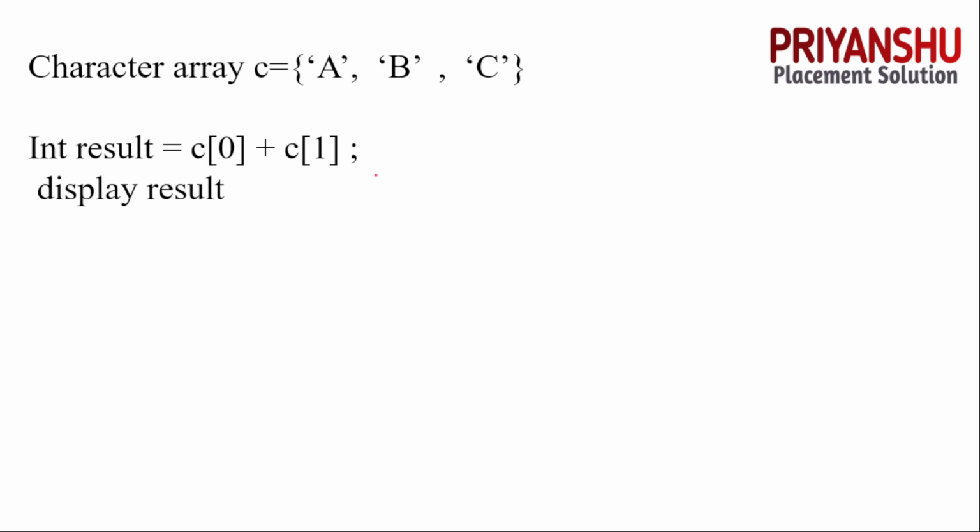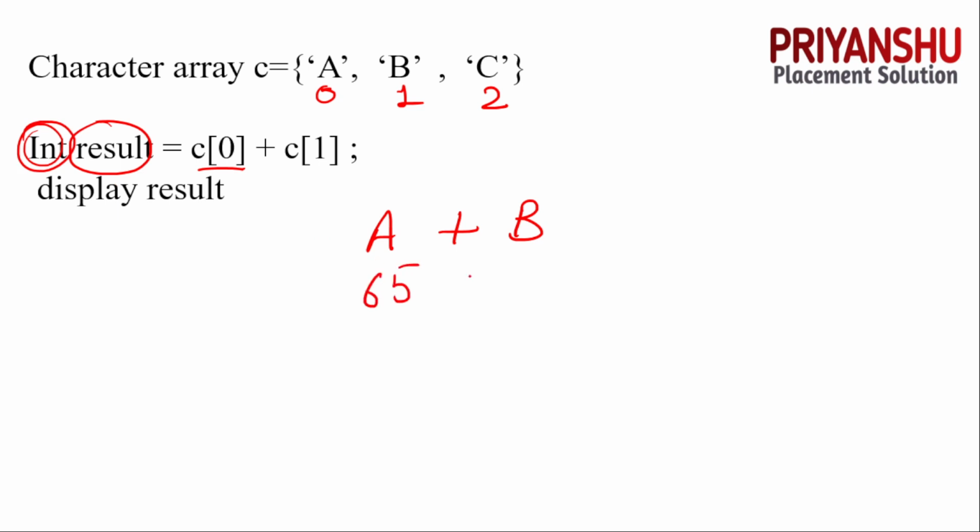Okay, so let us discuss the next question. Next question, we have an int result equal to c of 0 plus c of 1, where c of 0 is a and c of 1 is b. But we need an integer, so in an integer we take the ASCII code of both characters, that is 65 and 66. The answer is 131. Clear? Let's move to the next one.